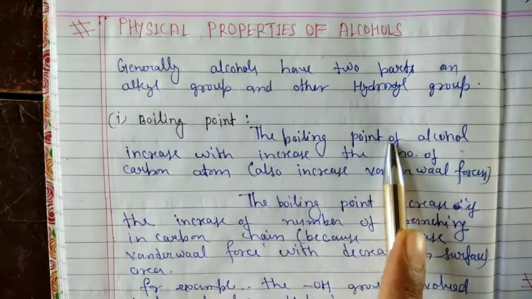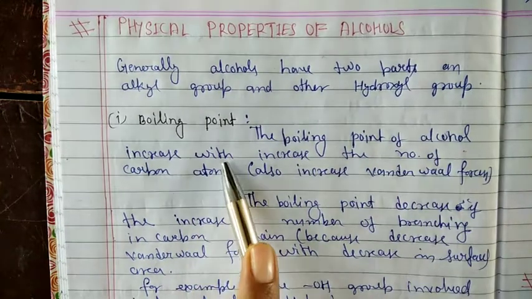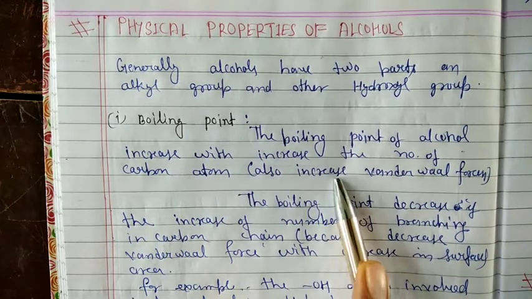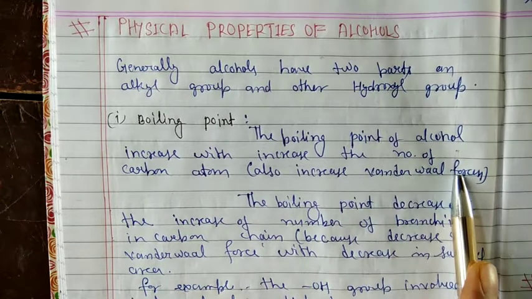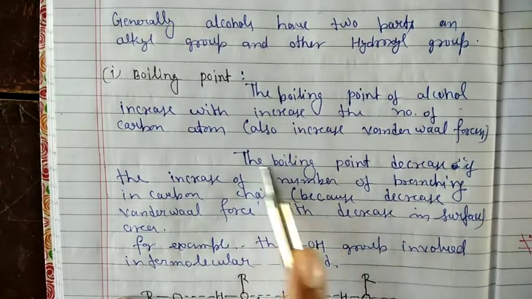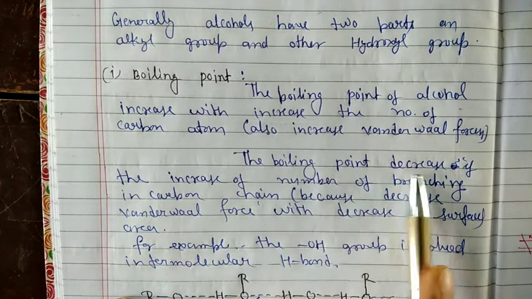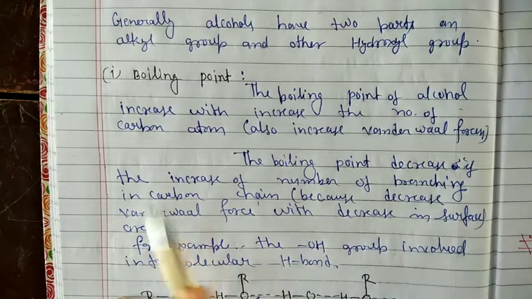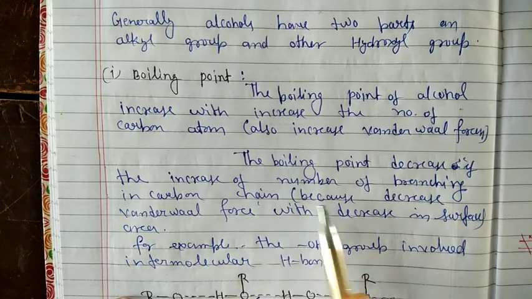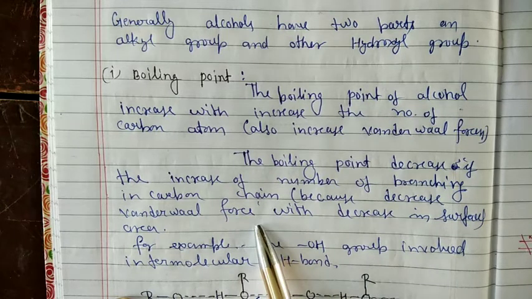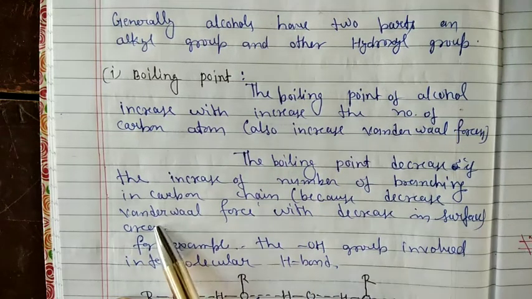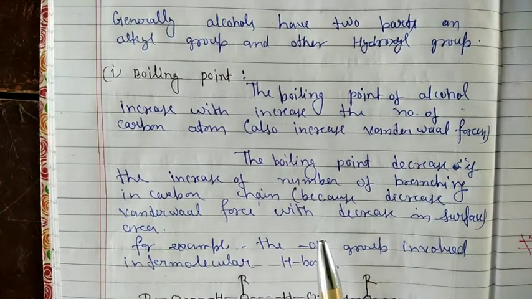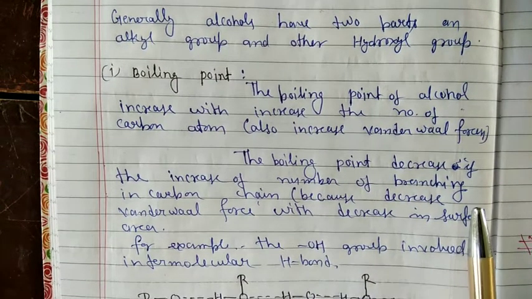The boiling point of alcohols increases with the number of carbon atoms, because van der Waals forces also increase. Therefore, the boiling point decreases as the number of branches in the carbon chain increases, because van der Waals forces decrease with the decrease in surface area. So the boiling point decreases if branching increases.